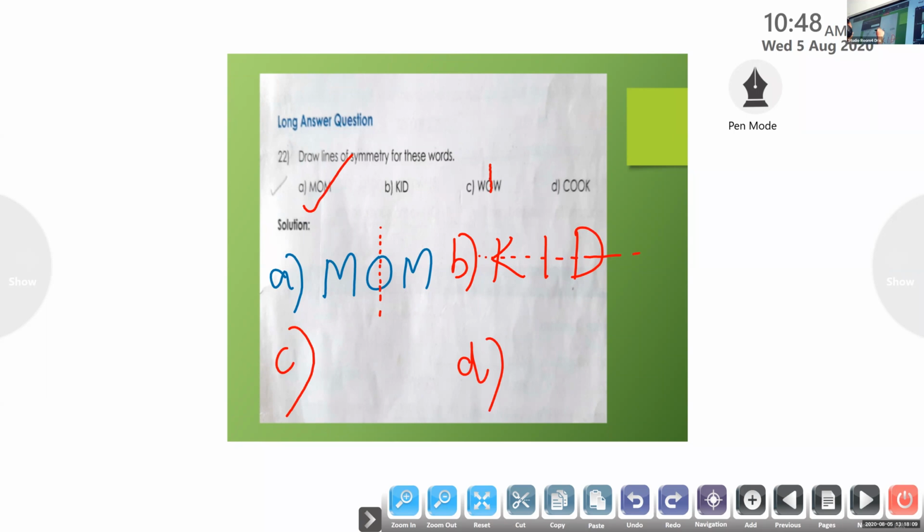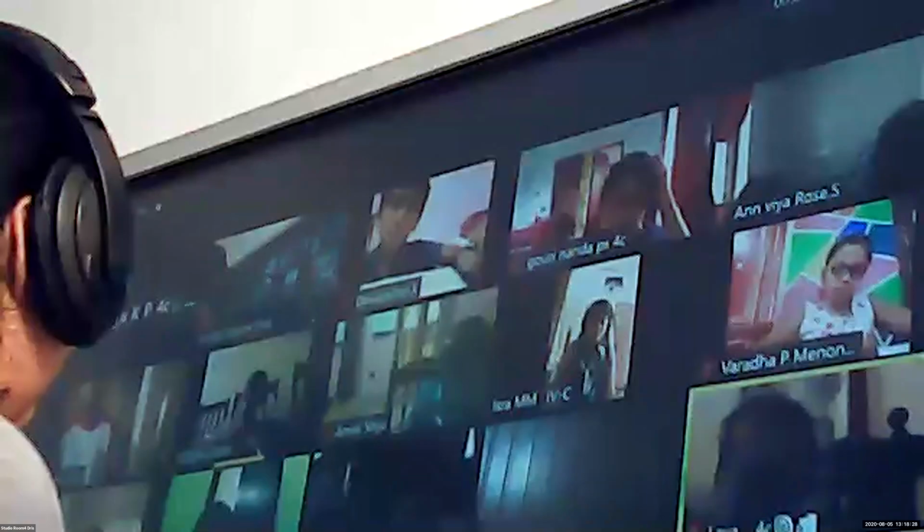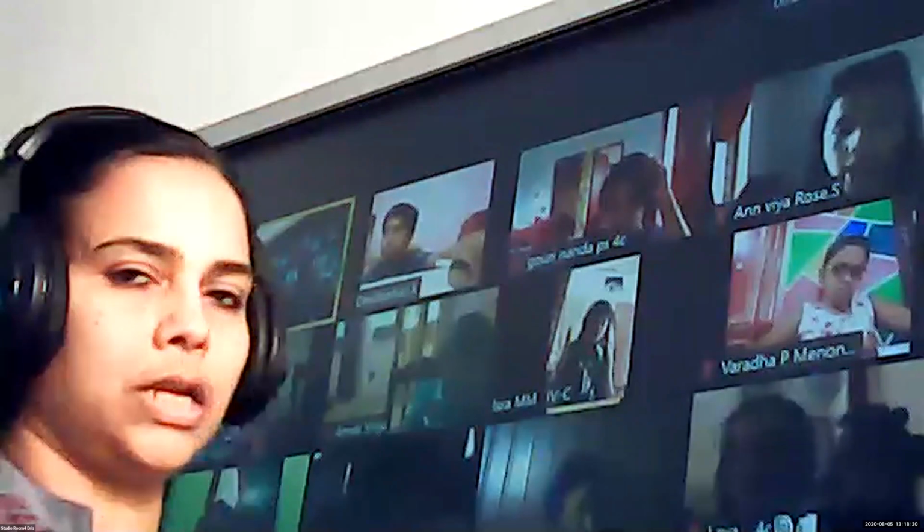You have to write. C and D, vertical or horizontal? Yes, horizontal. Okay. So children, A and B, the half piece, same like C and D, you can do this as homework. Understood? Yes. You can do it later. Okay, children? Okay.